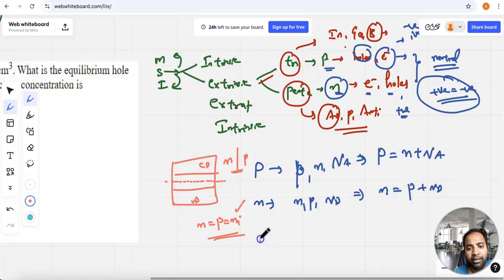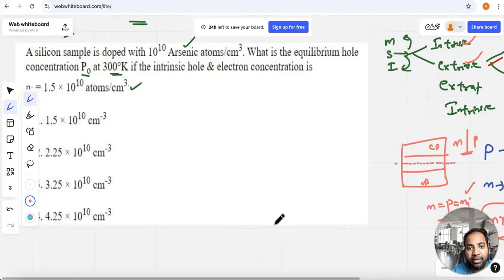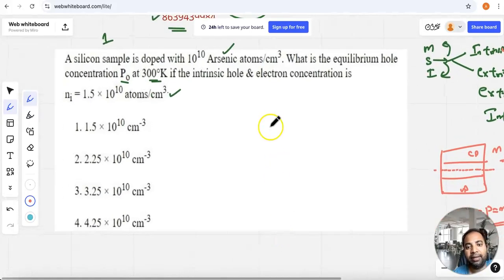Now n into p can be taken as ni square, and this expression is called the mass action law. And here one wonderful concept is that this mass action law is applicable to both intrinsic semiconductors as well as extrinsic semiconductors. And this mass action law is used to find out the minority charge carriers in extrinsic semiconductors. Fine. So let's take the mass action law here: n into p is equal to ni square.